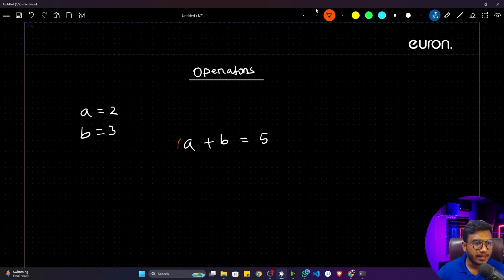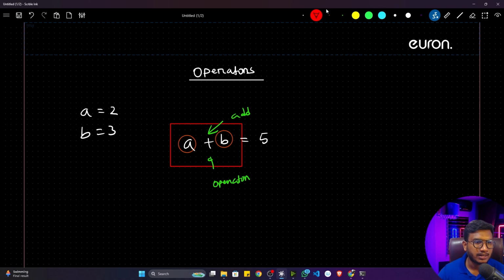Here you can see A and B are operands. The operation you are performing is nothing but the add operation. The symbol you are using to perform this operation is called the operator. The entire thing you are doing, A plus B, is called the operation, the add operation. So to perform any kind of operation, you are using some operands, like A and B.